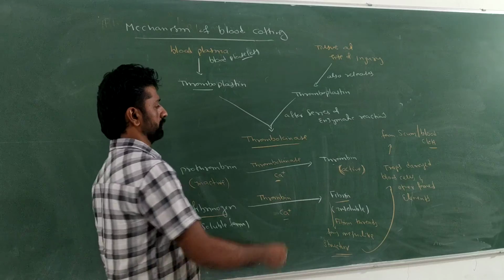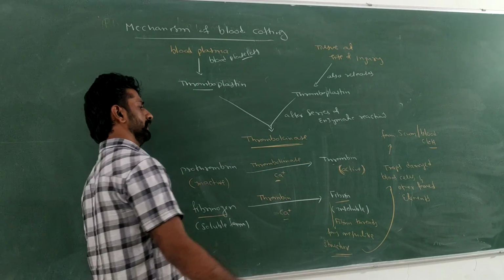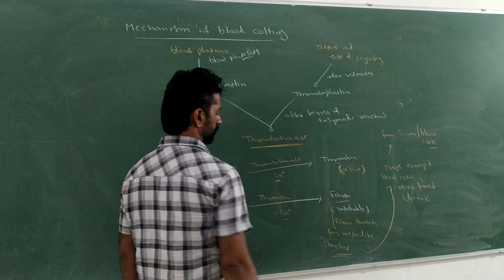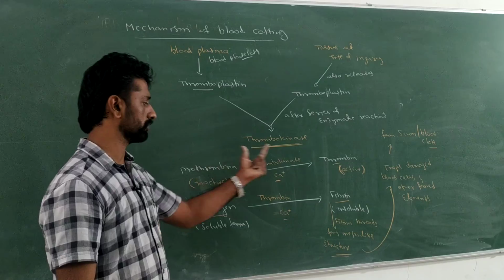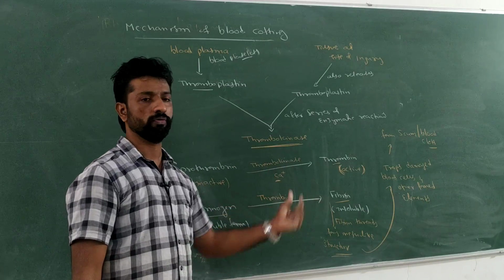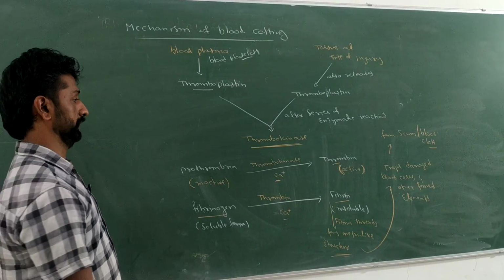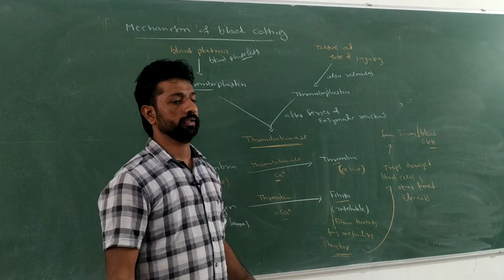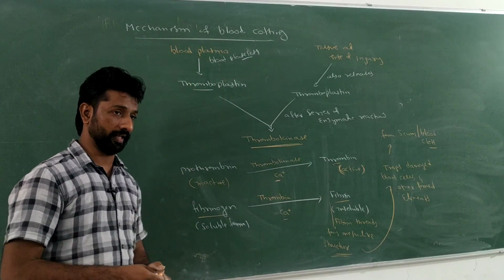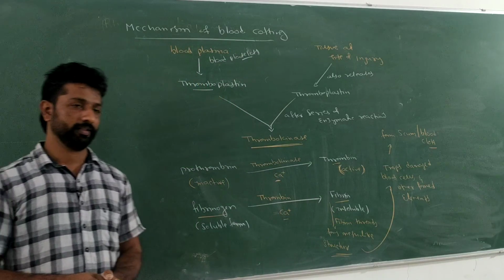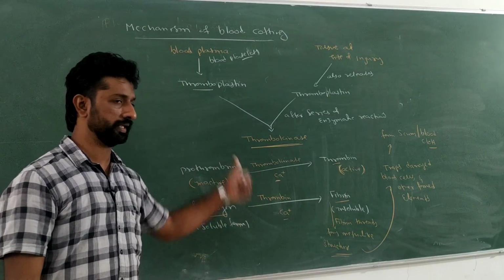So here thrombokinase is the first enzyme complex formed. Then the next enzyme formed is thrombin, and these two play a very important role in the conversion of prothrombin into thrombin and fibrinogen into fibrin. Understood? So totally how many blood clotting factors are involved in this process? There are 13 factors involved. That list of 13 factors is very important. Let's take that list now. Before that, make a note of these points.